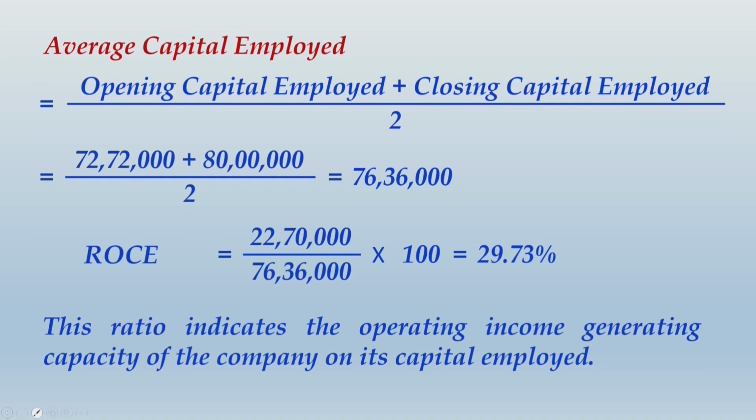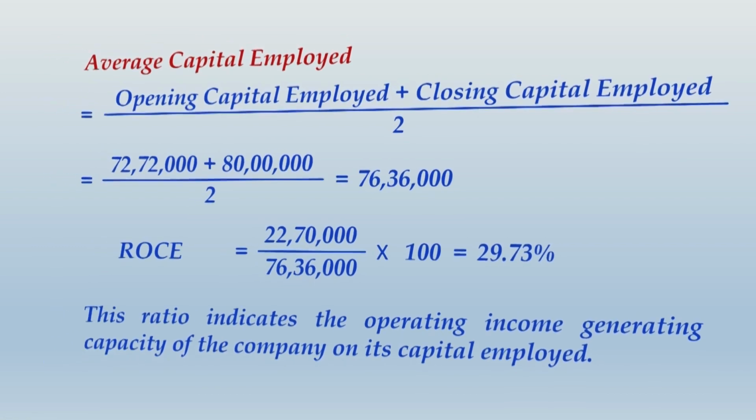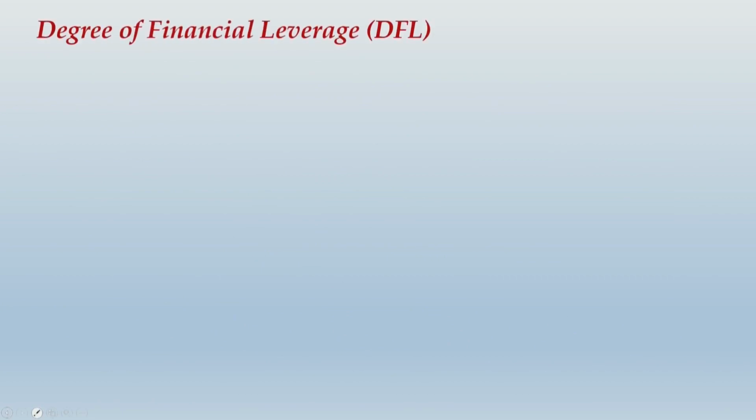Let me take you ahead and explain one more ratio which you have already learnt earlier, that was degree of financial leverage. With leverages we have learned this. DFL can be computed by taking EBIT divided by EBT, and you know one thing, that higher the DFL, the higher is the financial risk.